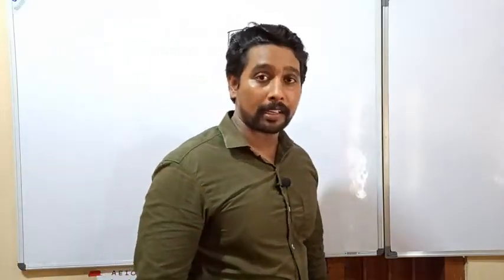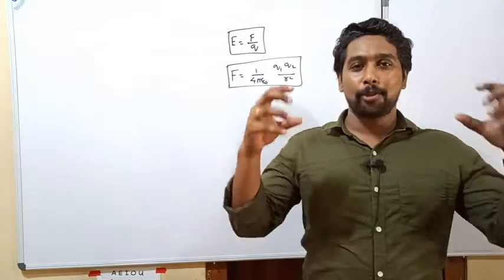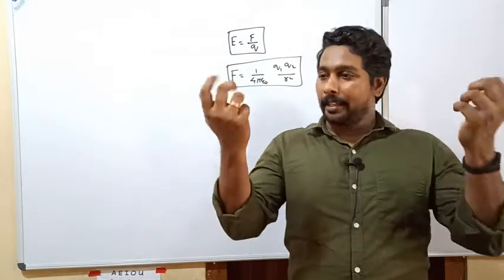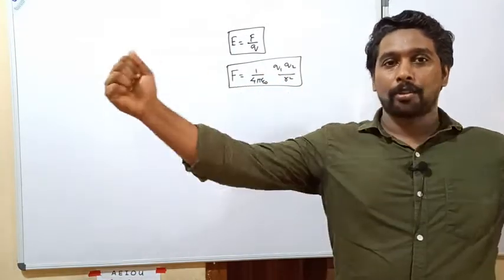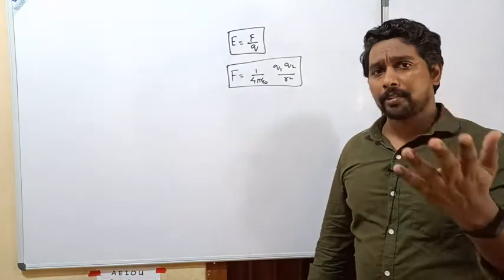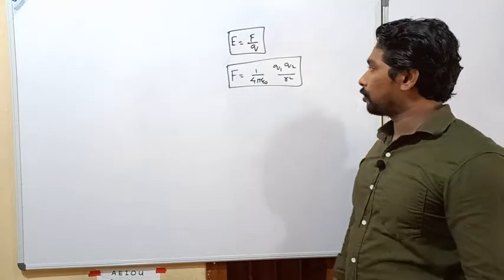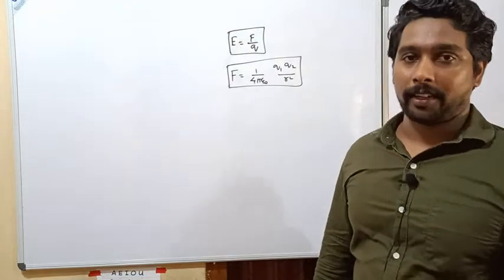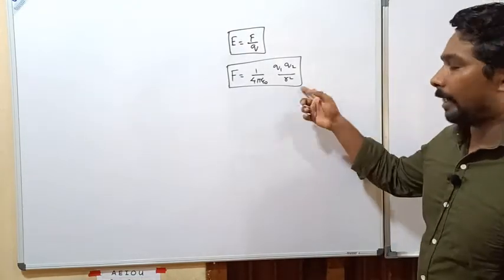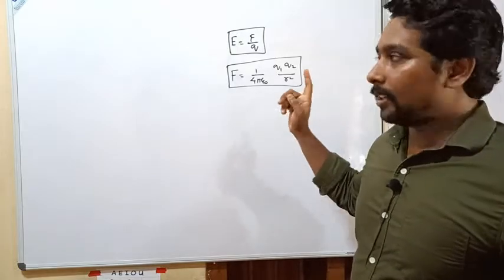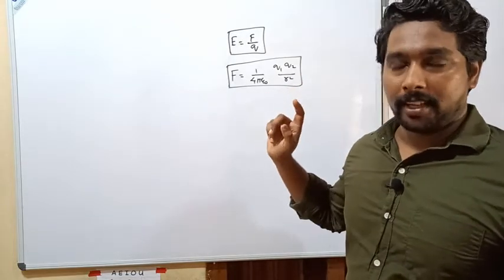That means the force of attraction or repulsion between two charges. Whatever it may be, you can write it by this equation: force F is equal to 1 by 4 pi epsilon 0 Q1 Q2 by R square. This is all the magnitude. In the third part we will learn the vector form also.